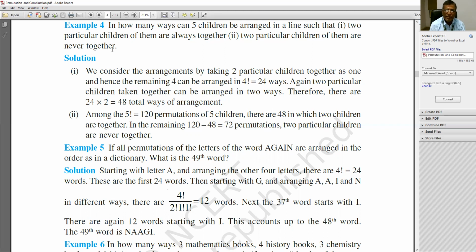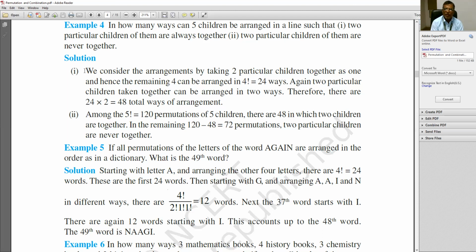So write the solution of the first part of the question, how you can calculate that 2 particular children of them are always together. Please see the solution.